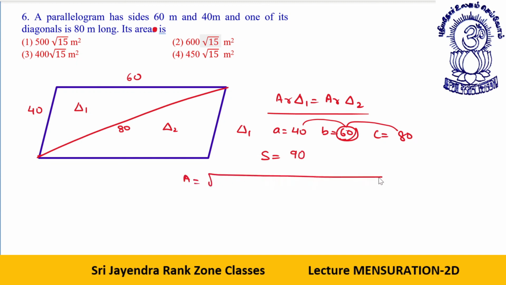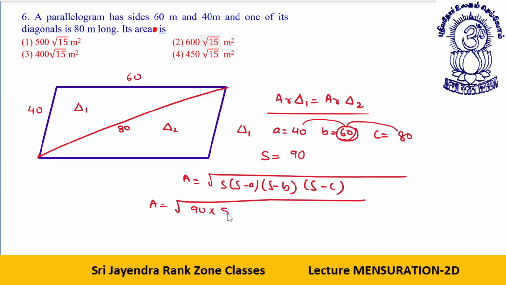So what is the area? Area as per the formula is S minus A, S minus B, S minus C. So this gives me area is equal to, first of all, 90 minus 40, 50. 90 minus 60, 30. 90 minus 80, 10. I take all the 10s common, it will give me 100 outside. Why? 1, 2, 3, 4 zeros.